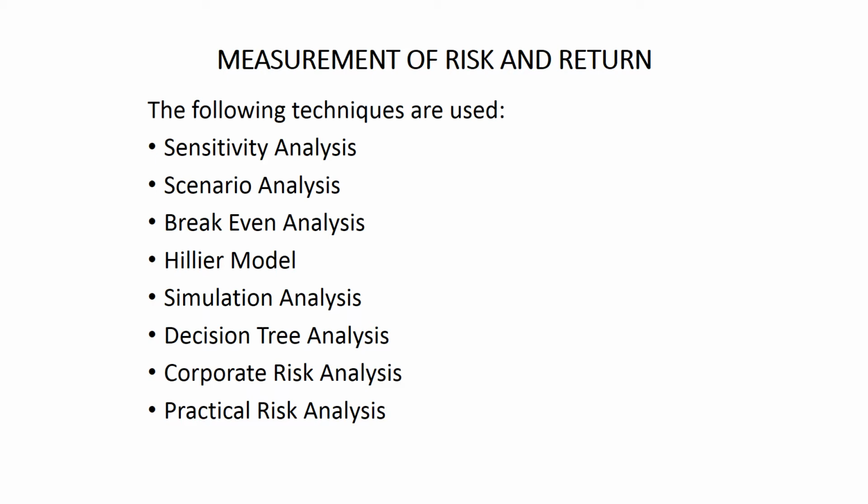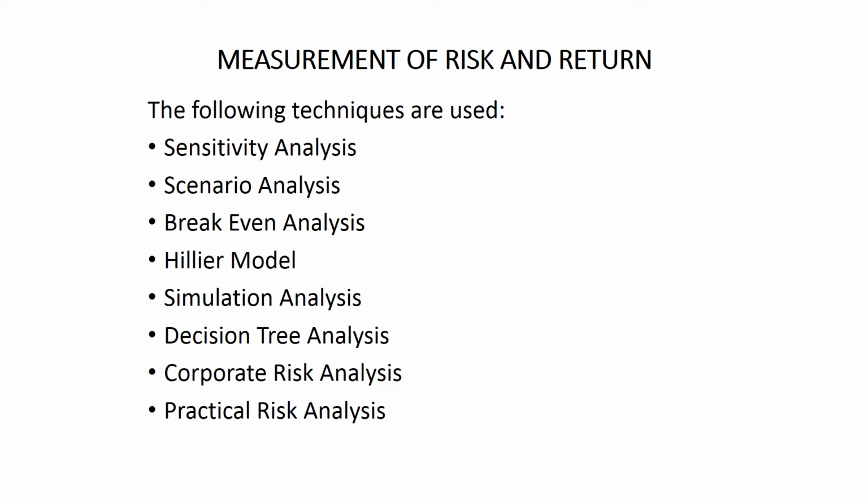So break even is a point where the risk and return are equal. Anything above that break even point, whatever you get, that will be considered as a return. And if it is above the break even point, only then you have to consider that particular security, otherwise it is better to avoid it.